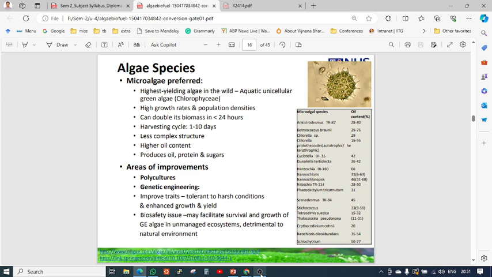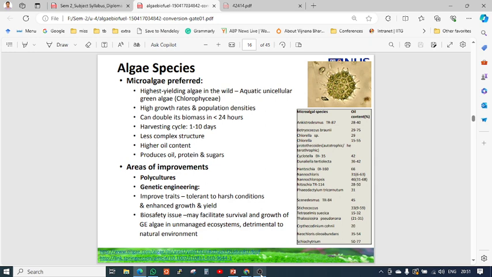So now, algae is a common plant. There are different species. Which species have rapid growth, and which have low growth? Which species can be grown for the energy production plant? Because for energy production, a huge amount of algae is required. So we have to screen out these different strains or species for the production of energy.